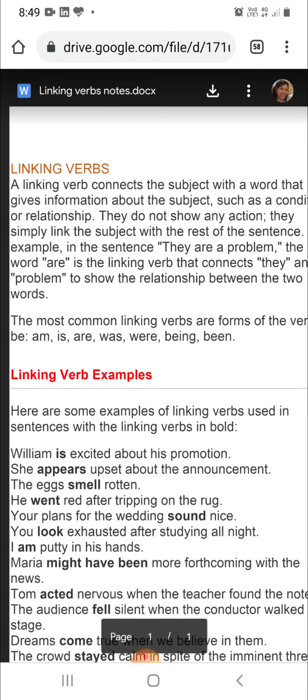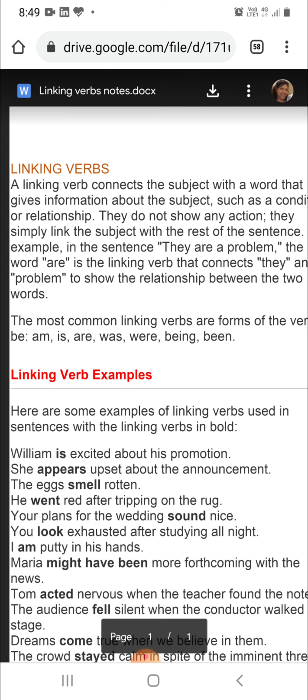For example, let us see one sentence. They are a problem. Now this sentence looks awkward, but here it means to say that "they" is a subject. We are talking about someone, maybe a group of people or one or two persons. They are a problem.